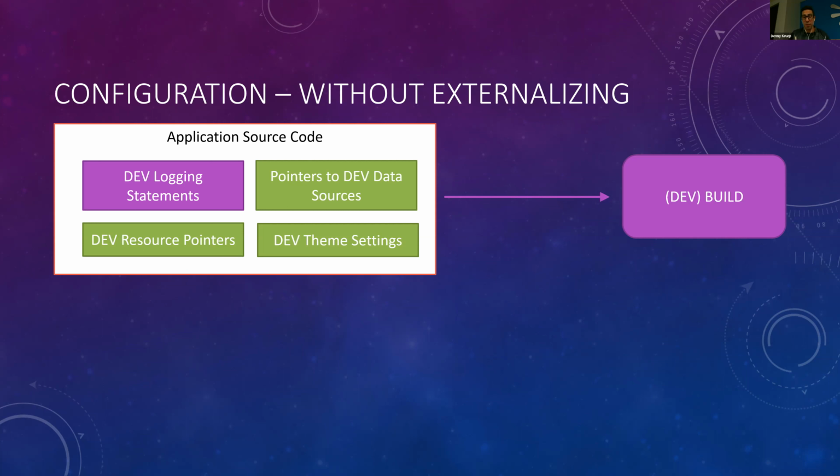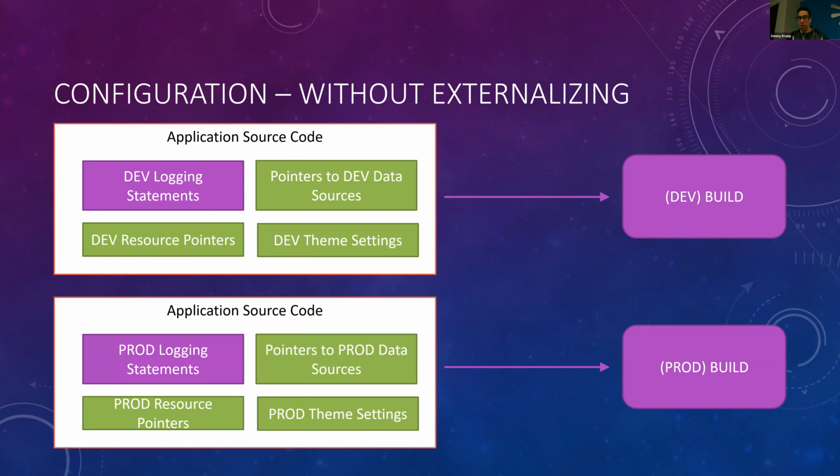And of course, when we build that and compile that, the product is going to be a build that's highly tailored for our development environment. Now, if we wanted to do the same for production, we'd have to go back to our application code and find all those places where we've written our dev logging statements and replace those with production statements. We'd have to connect to a production database with our database connection string instead of to our development database string.